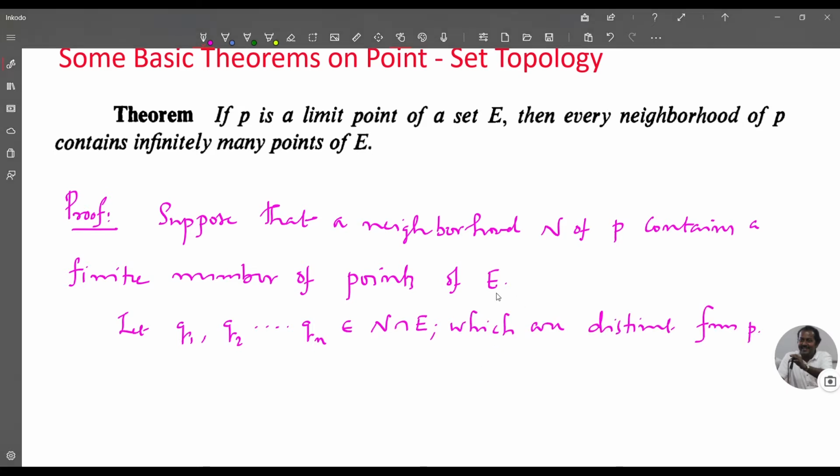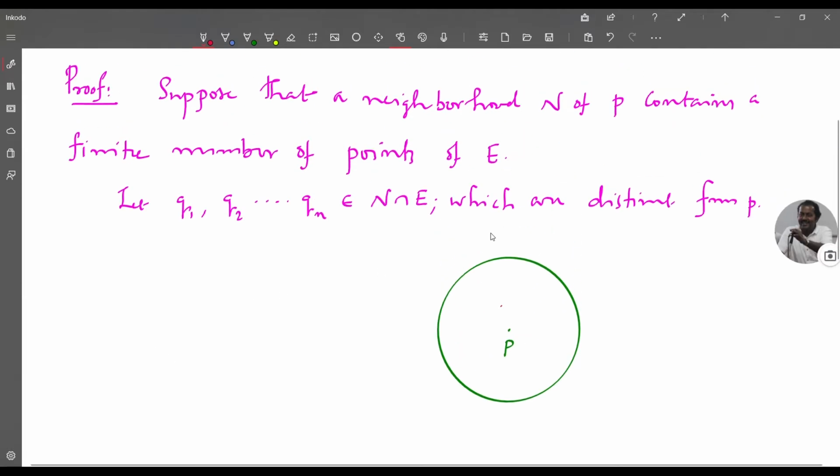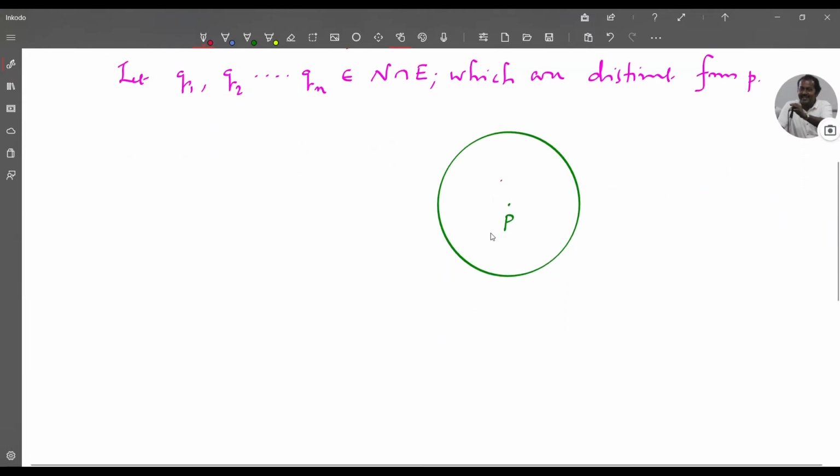So this is the situation. Suppose that this is the neighborhood of P. Suppose that this neighborhood contains the points: this is the point Q1, this is Q2, this is Q3, etc. And suppose this is the point Qm for some m less than n, and this is some Qp, and this is Qn, etc. So there is only a finite number of points inside the neighborhood of P.